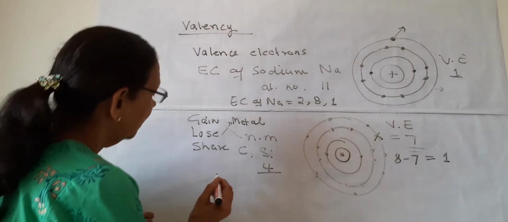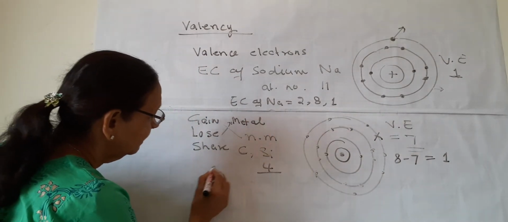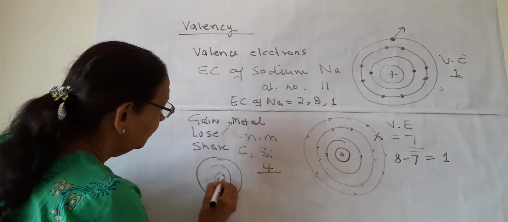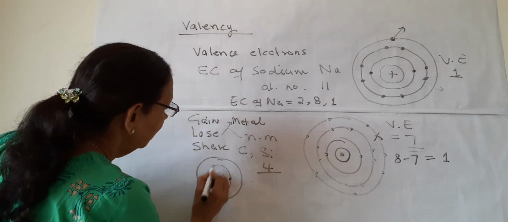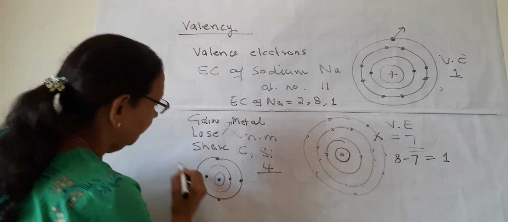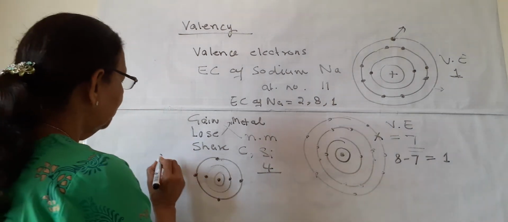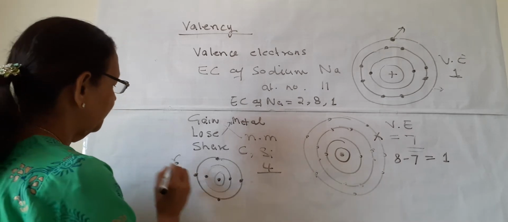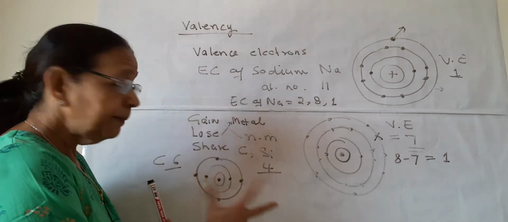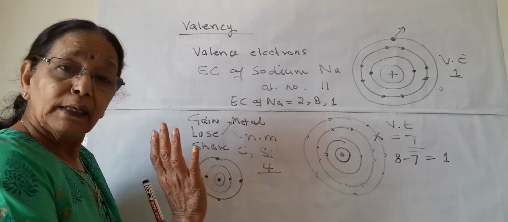Carbon. This is the electronic configuration of carbon. This is the nucleus, 2 here and 4 here. So the atomic number of carbon is 6. So 2 in the first shell, remaining 4 in the last shell.